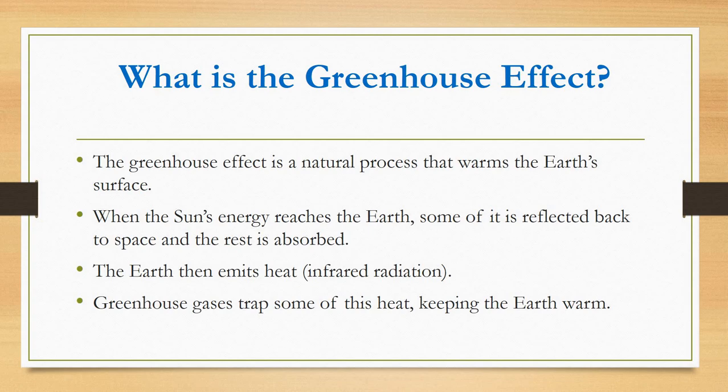The greenhouse effect is a natural process that warms the Earth's surface. When the sun's energy reaches the Earth, some of it is reflected back to space and the rest is absorbed. The Earth then emits heat, infrared radiation. Greenhouse gases trap some of this heat, keeping the Earth warm.